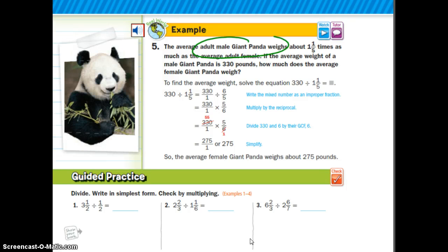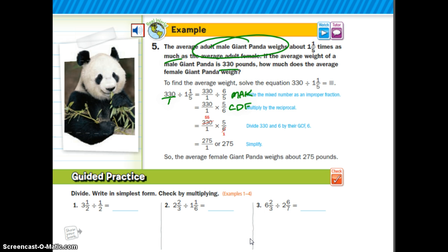It says the adult male is that times more. That means he's heavier. And he weighs 330 pounds. The only way I'm going to get a smaller number is if I divide. So I have 330 divided by 1 1/5. 330 divided by 6/5. Again, I have to turn it into an improper fraction. I need to look for a relationship. So here's copy dot flop.